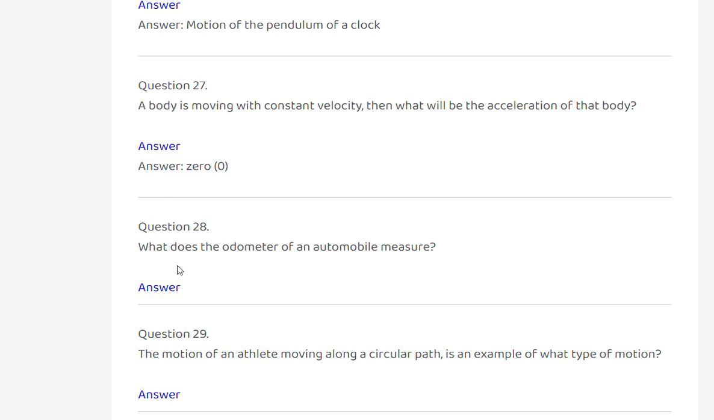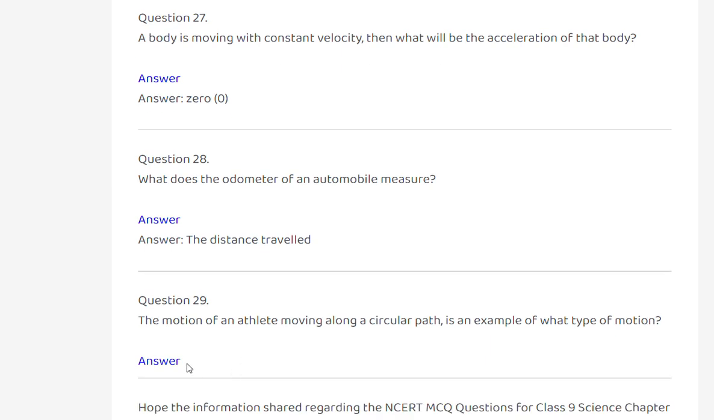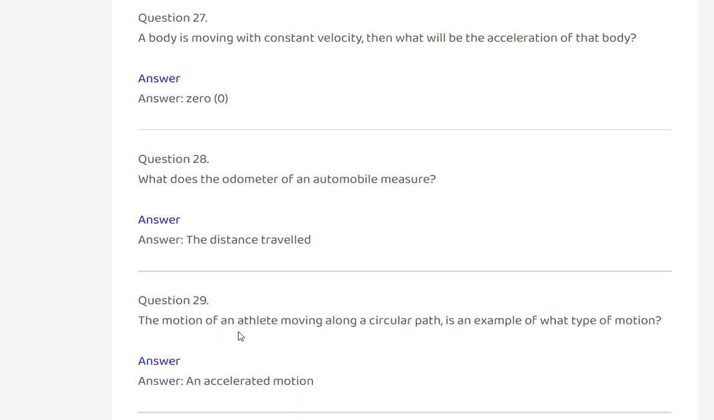Next, what does the odometer of an automobile measure? The distance traveled. The motion of an athlete moving along a circular path is an example of what type of motion? Accelerated motion.